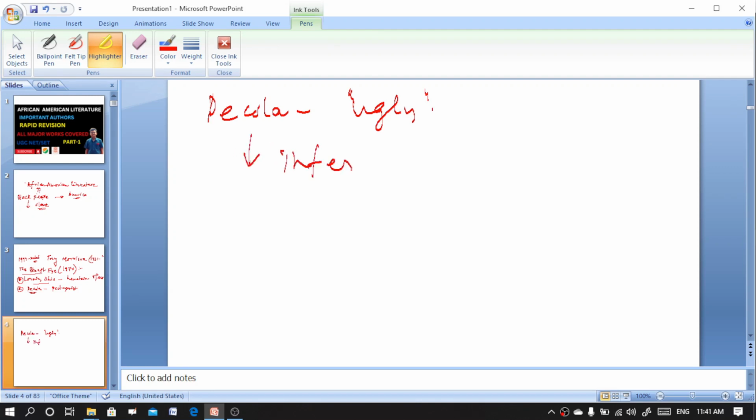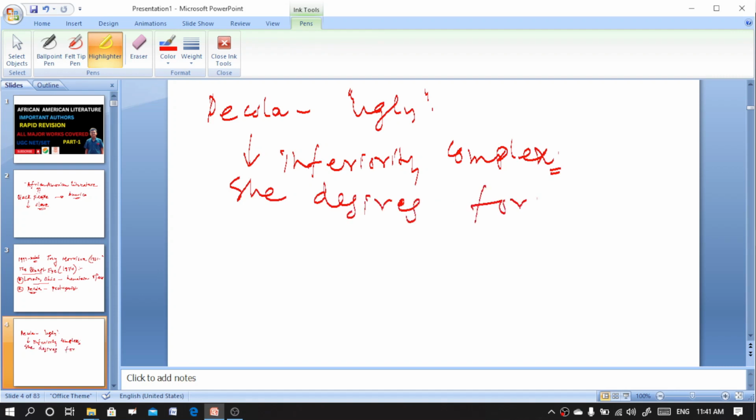And for that reason, she now desires the blue eyes. The main character Pecola is desiring the bluest eyes, or the blue eyes.